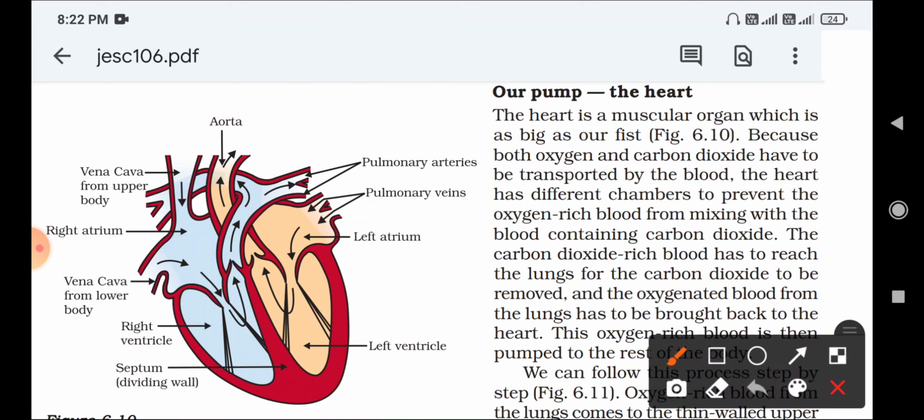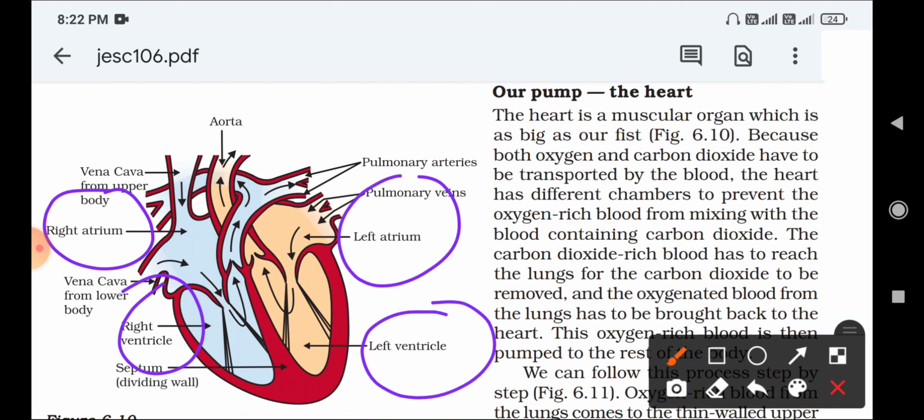Okay, if asked to write the chambers of the heart, or name the chambers of the heart, you can write: the right atrium, left atrium, right ventricle and left ventricle. We only have to remember that atrium means you can write right atrium and left atrium. Again you have to remember ventricle: right ventricle and left ventricle, these are the 4 chambers of the heart. Okay, remember that. A very important question comes here.